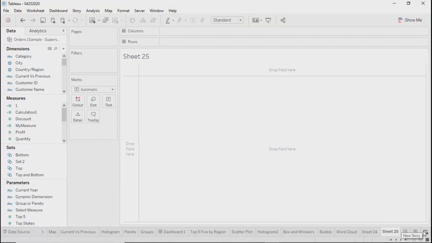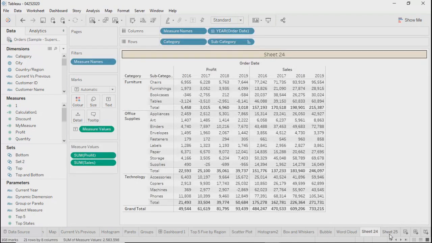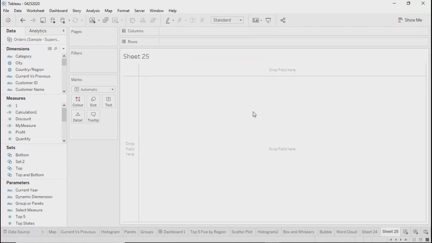On individual sheets, you can create individual charts. Or in other words, in one sheet, you can create one chart itself. You can have dual charts or custom charts, but only one chart on one sheet is allowed in Tableau. You cannot create multiple charts in one sheet. Is that clear? Yeah. Right.